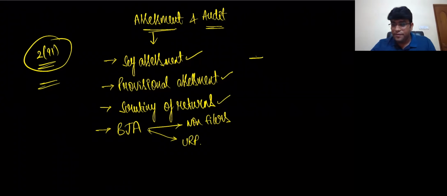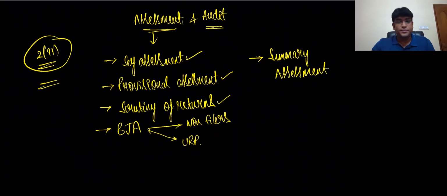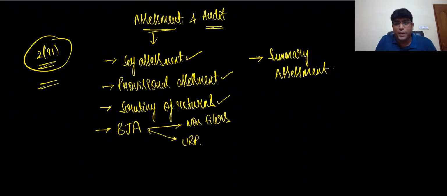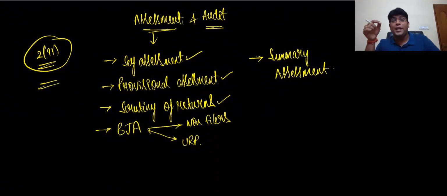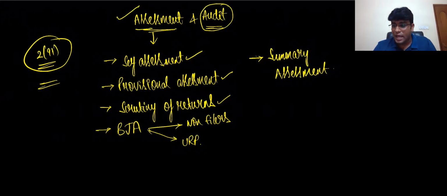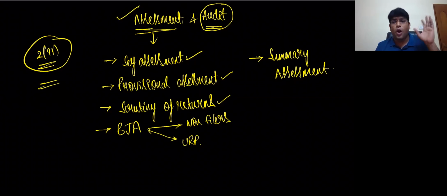Finally guys, there is one last thing called summary assessment. That's it. Come on my dear friends. What are the various types we have? First one, self-assessment. Second, provisional assessment. Third, scrutiny of returns. Fourth, best judgment assessment in case of non-filers, in case of unregistered persons. On the other side the word is summary assessment, which I wrote very clearly. Audit, we will talk separately. First, let's become perfect in assessment concepts. Then we will start about audit.